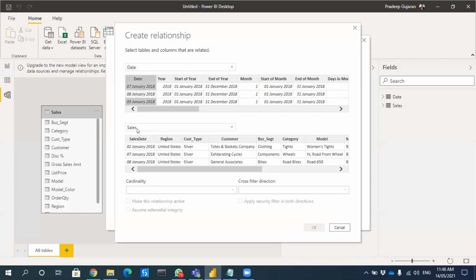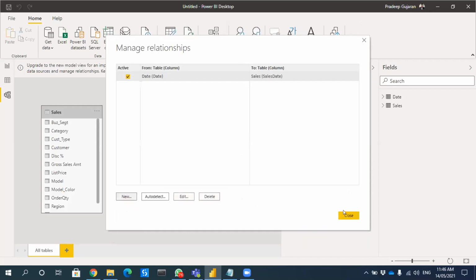So when I click on both, when I select both, it will give me one to many by default. One to many. Right. So each row will have a relationship with multiple rows. Right. So you make sure that make this relationship active is selected.